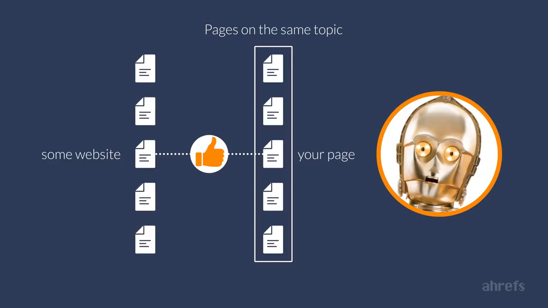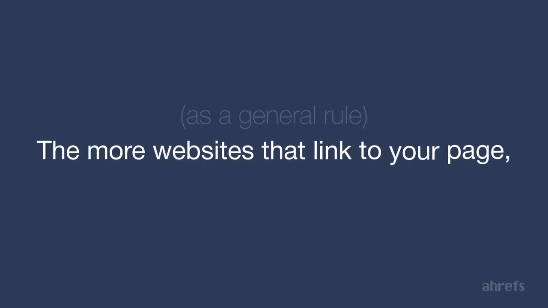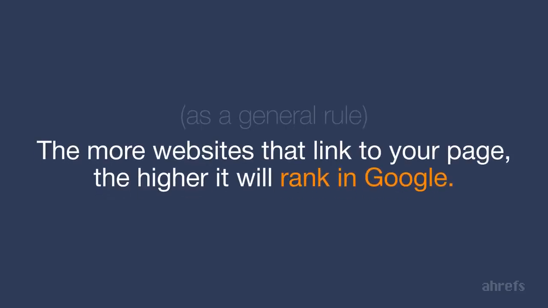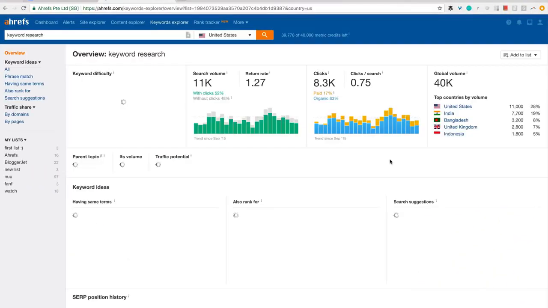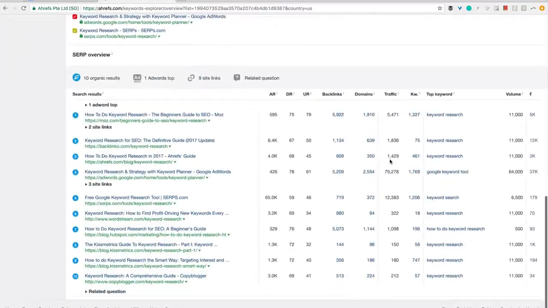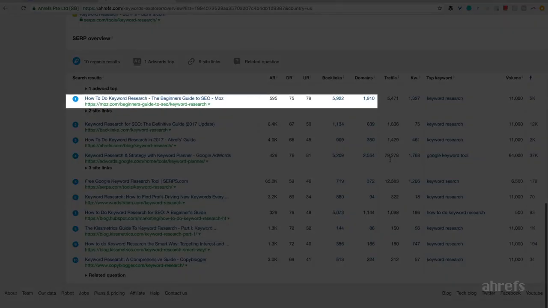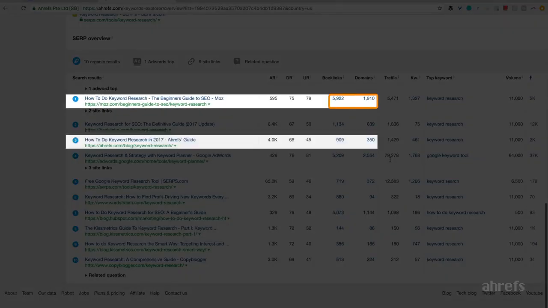And the more of these votes your page will get, the more Google will respect it. So, as a general rule, the more websites link to your page, the higher it will rank in Google. Now back to my example. If you examine these search results in Ahrefs Keywords Explorer tool, you'll notice that the article from Moz has vastly more backlinks than our own article.